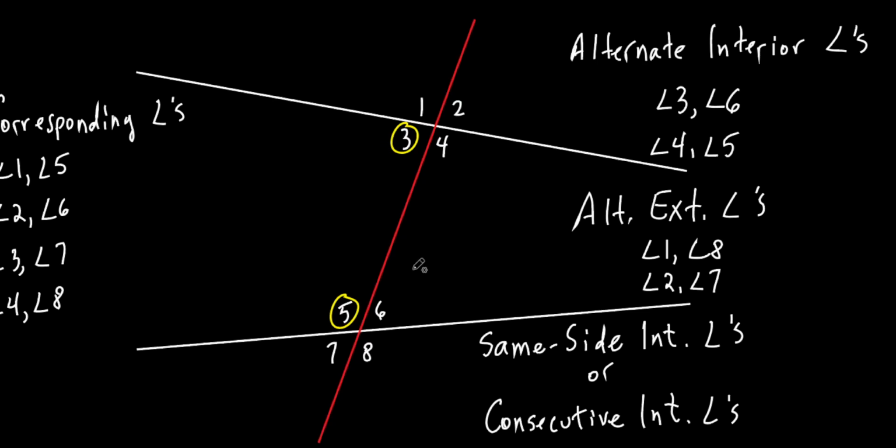They're interior angles, right? 3, 4, 5, and 6. Which interior angles are on the same side of the transversal? 3 and 5, and 4 and 6, okay? But this book doesn't use that word, so we're going to use the word that the book that we have uses, and it's called consecutive interior angles. So let's list those. That would be angle 3 and what? Angle 5. And what's the other set? Angle 4 and angle 6.